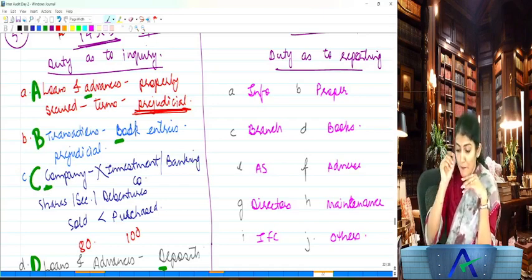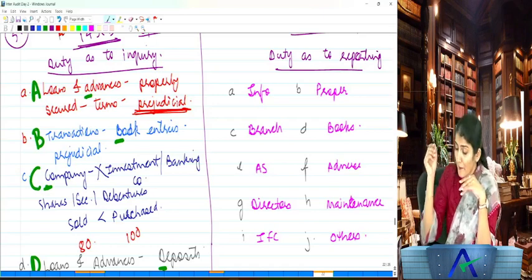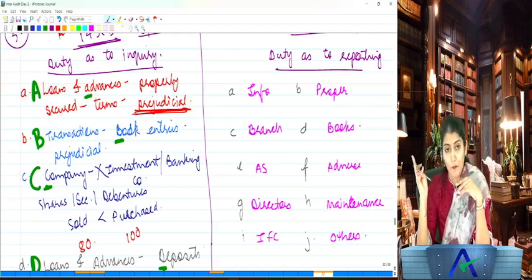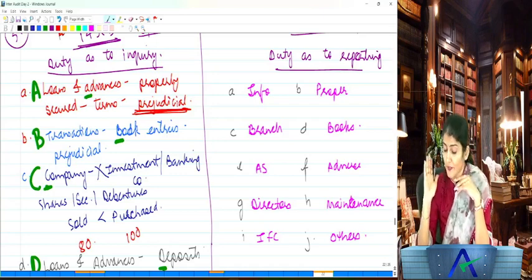Information proper, branch books, AS adverse, directors maintenance, IFC others. Is it clear to all of you? Duty as to reporting. Right.